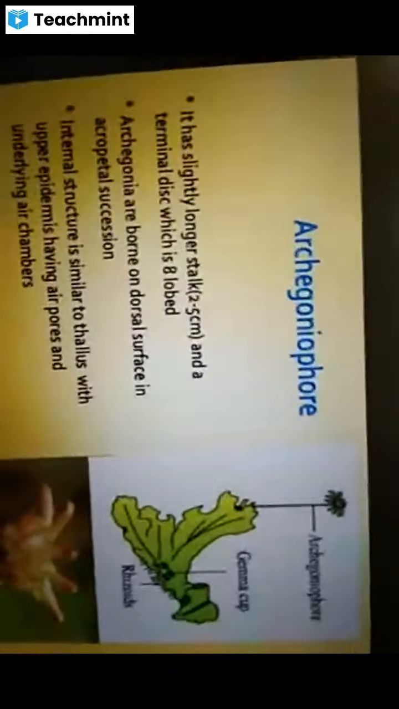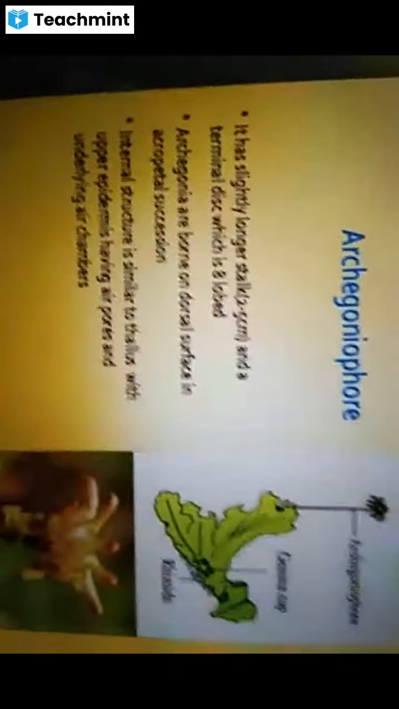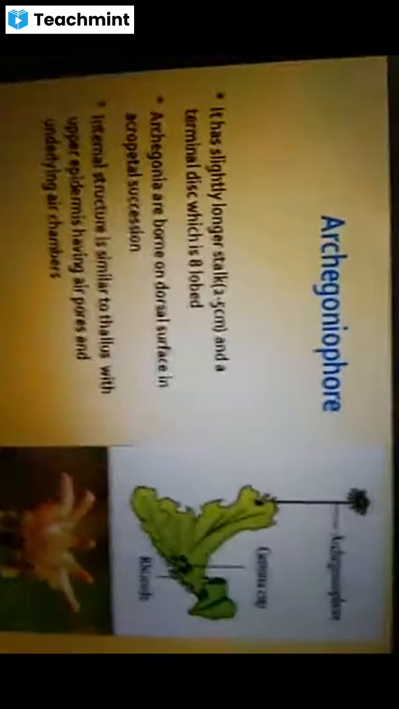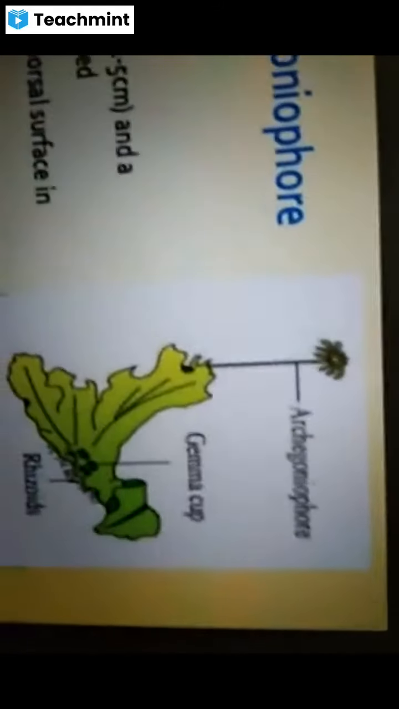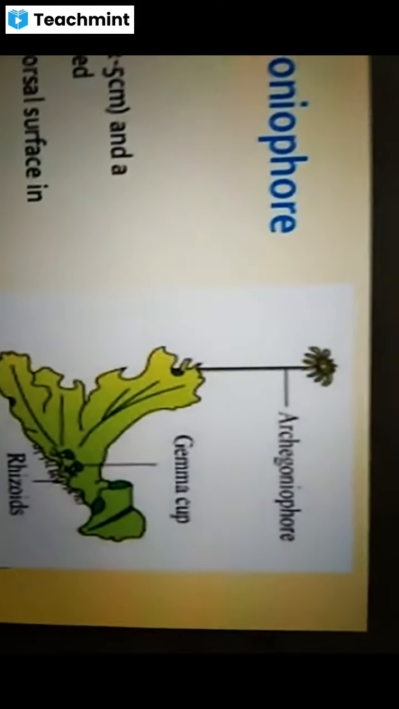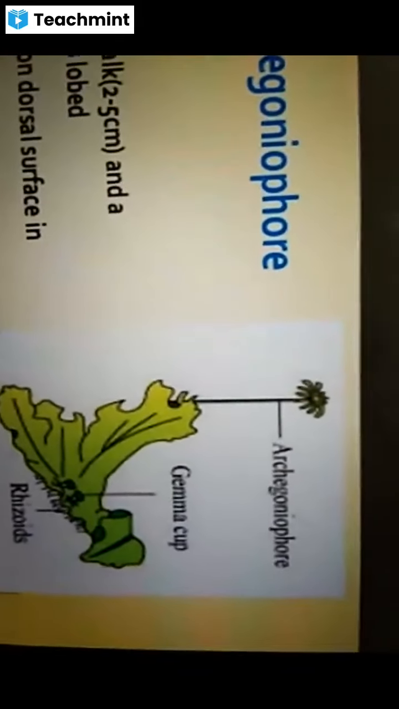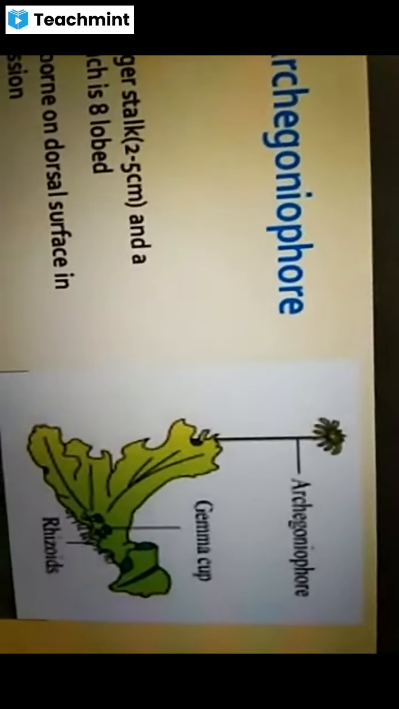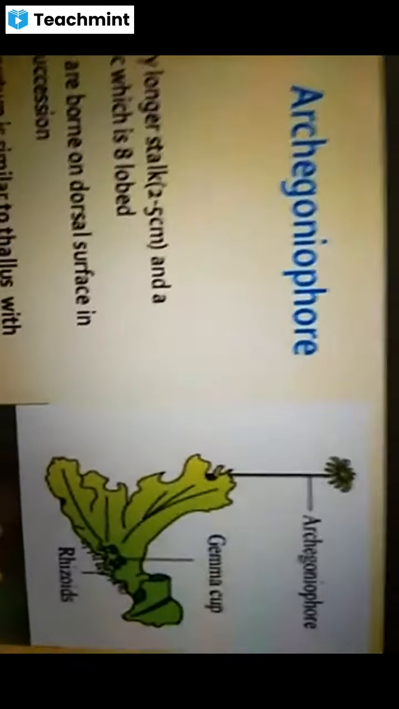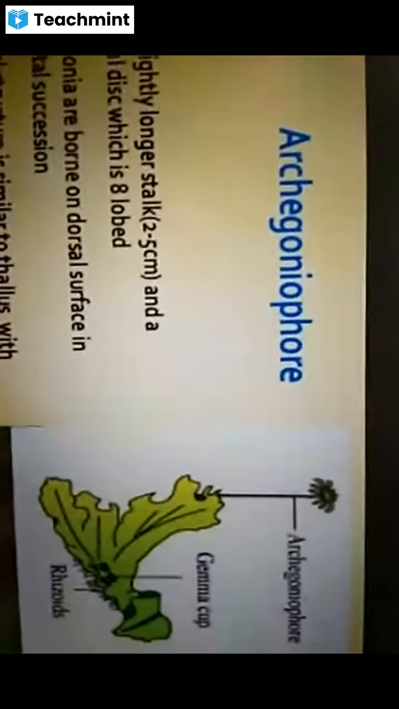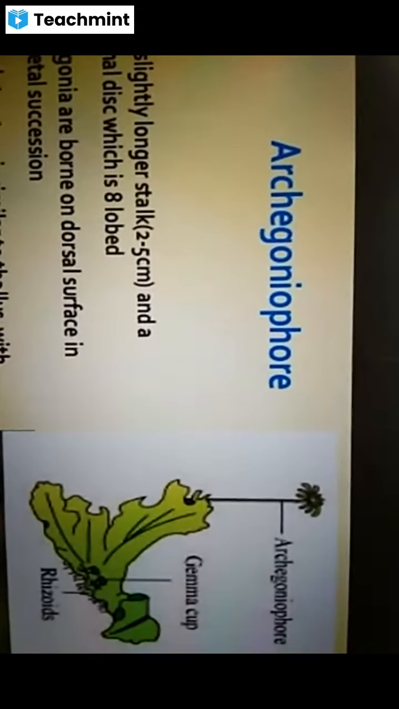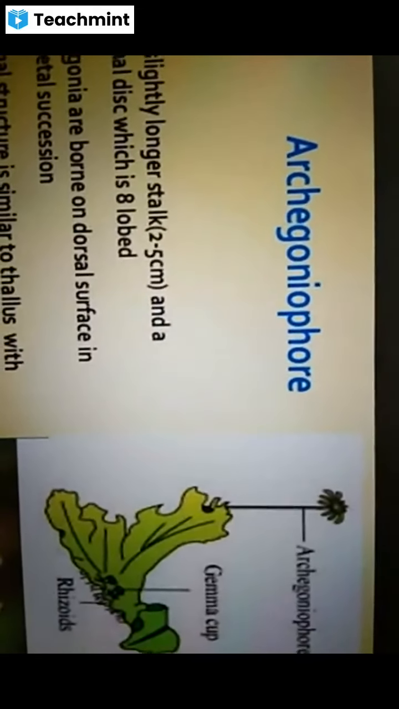The archegoniophore forms from the tip of the female Marchantia plant. Here also the archegoniophore is a long stalk-like structure which develops from the apical notch of the female Marchantia plant, and it bears a long stalk and an umbrella-like structure at its tip, which bears the female reproductive organs or archegonia.